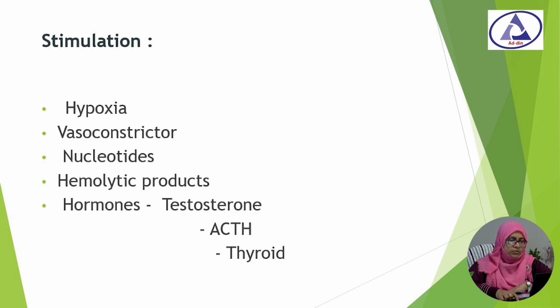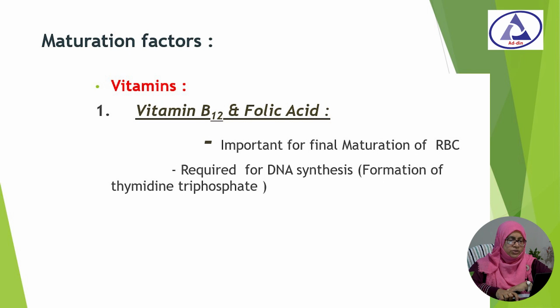The factors that regulate erythropoiesis are hypoxia, vasoconstriction, nucleotides, hemolytic products, and hormones: testosterone, adrenocorticotropic hormone, and thyroid. The maturation factors are vitamin B12, folic acid, vitamin B6, intrinsic factor of Castle, vitamin C, etc.